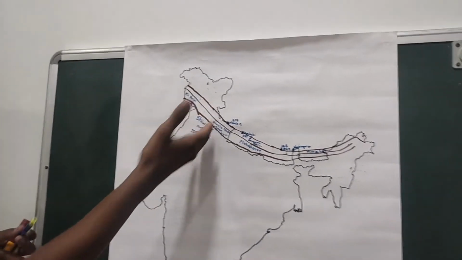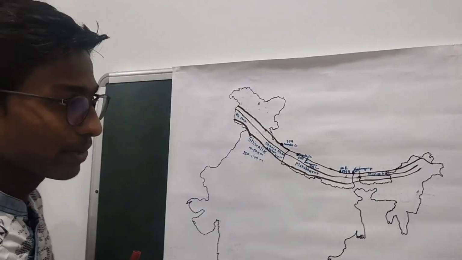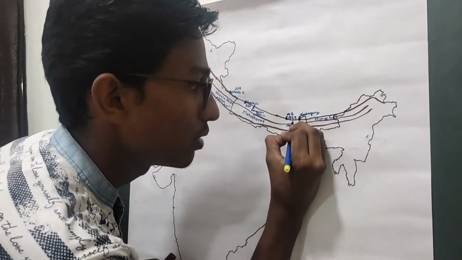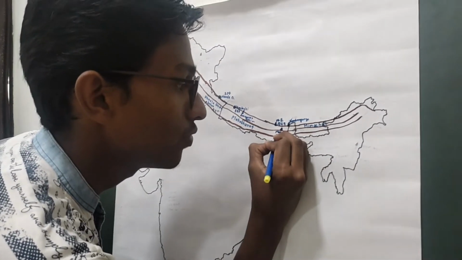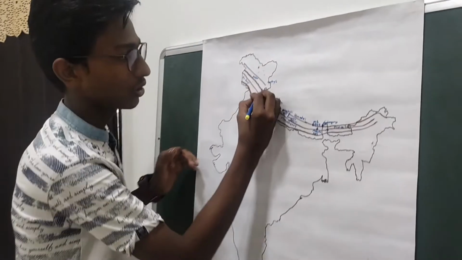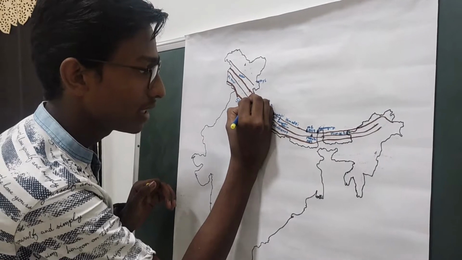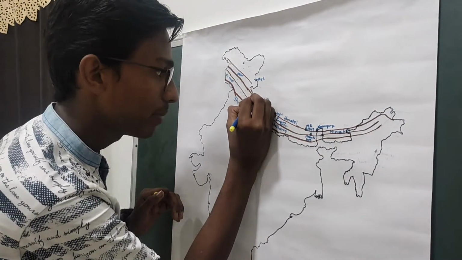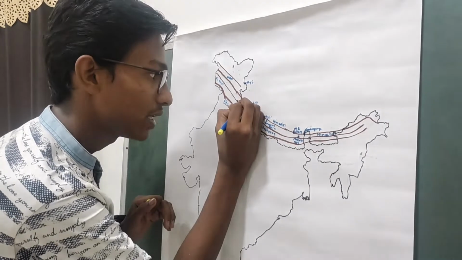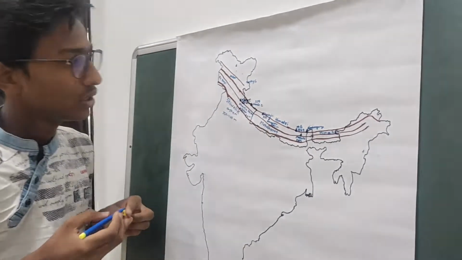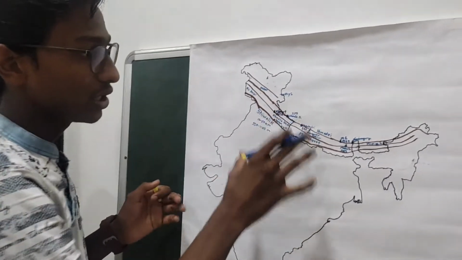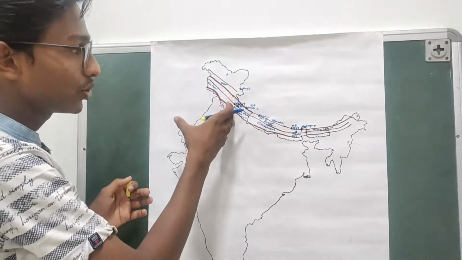Then we have Makalu mountain, which has a height of 8,485 meters. Here is Kamet, which is 7,756 meters.